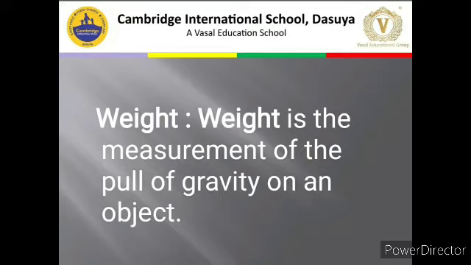If you are on the surface or nearby the surface, the pull, the attraction will be more. If you go away from the surface, at some height, because you increase the distance, the force is going to decrease, so your weight will decrease. Fine. So weight is what? It is the pull of the gravity.